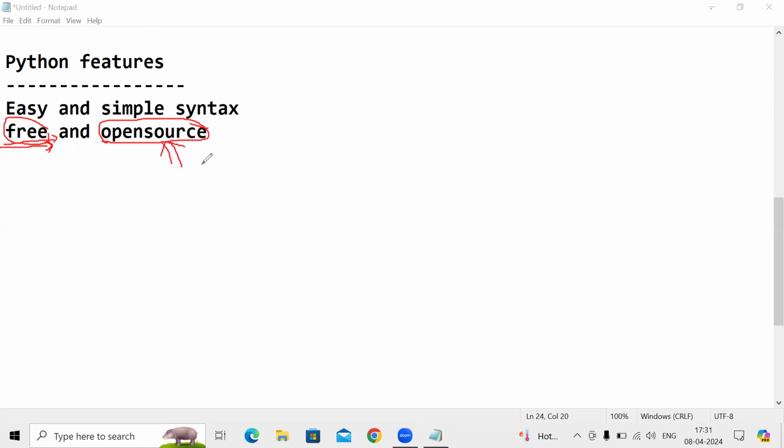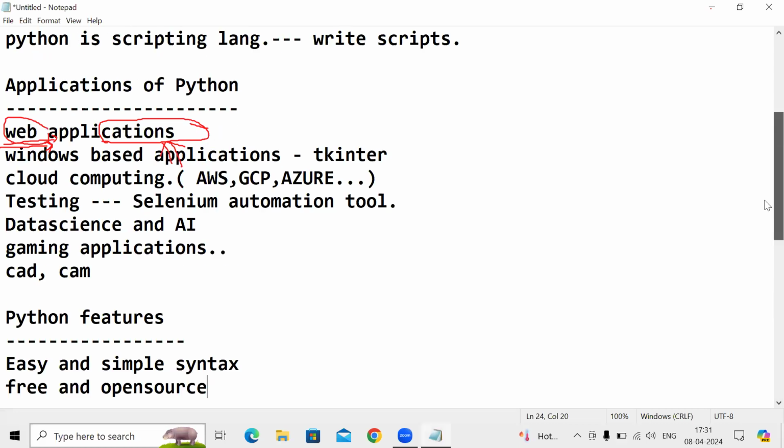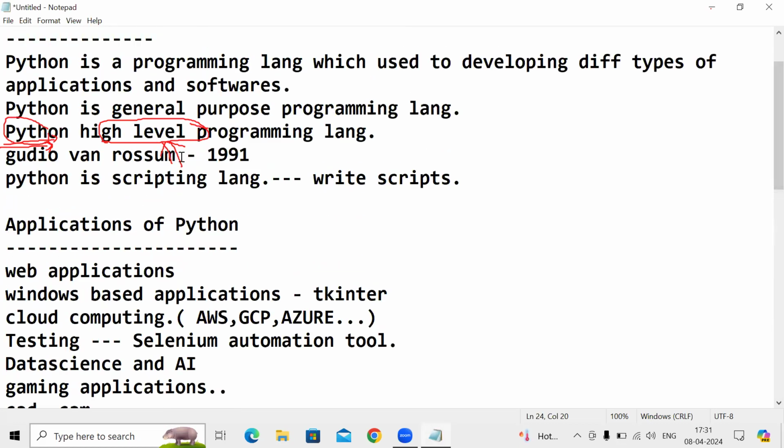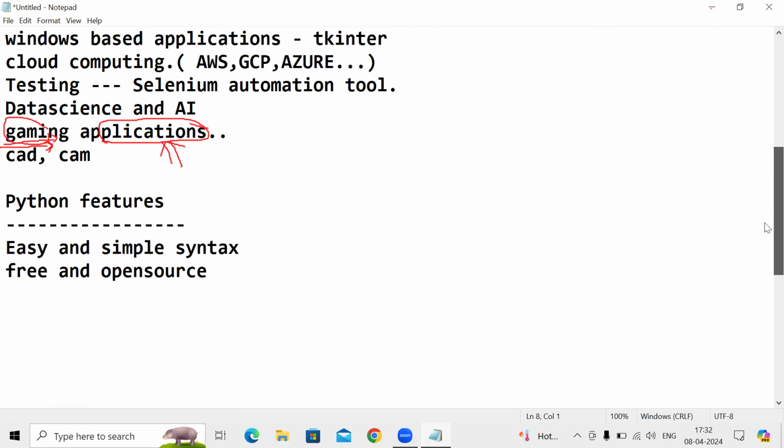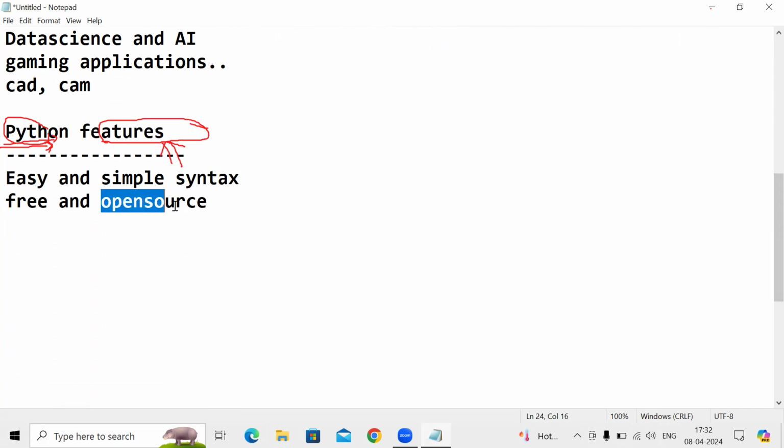Guys, we are using Python syntax and writing the code. Behind the syntax, we have a language, guys. Guido van Rossum developed the Python programming language in 1991. Open source means you are using simple syntax to write code in Python, and behind that syntax we have code. That code is called open source, guys.